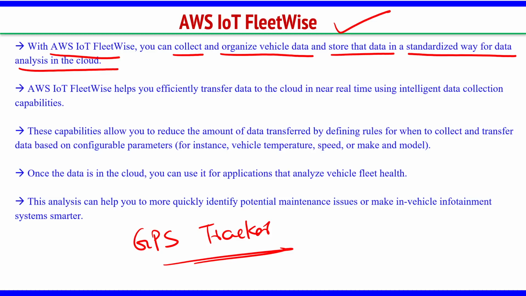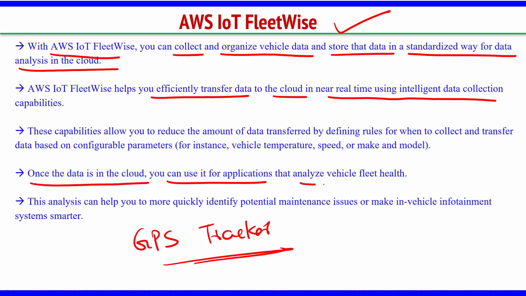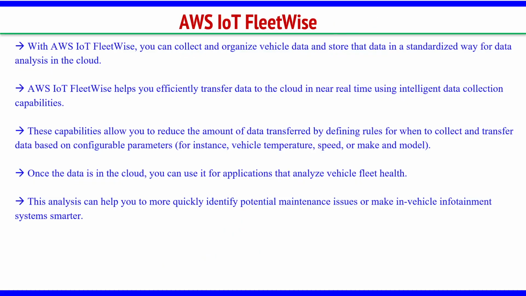If you want to do data analysis in the cloud, we have to use FleetWise in AWS, specifically when you talk about vehicle data. FleetWise helps you efficiently transfer data to the cloud in near real time using intelligent data collection capabilities. Again, this is industry specific; FleetWise is clearly for vehicles. Once the data is in the cloud, you can use it for applications that analyze vehicle fleet health.